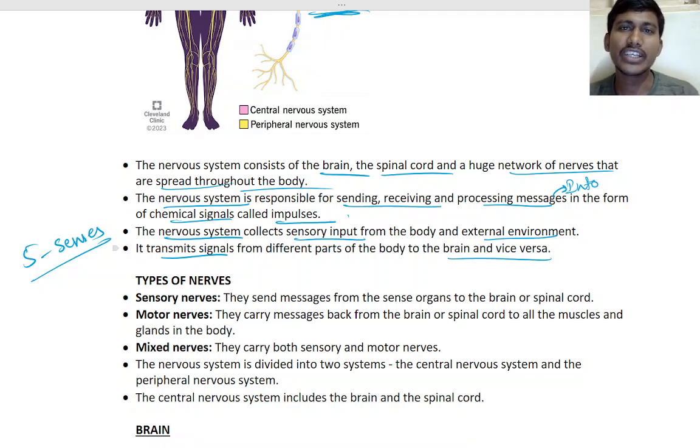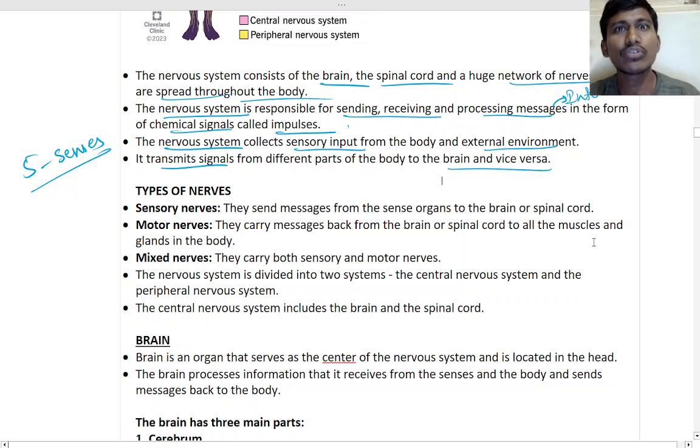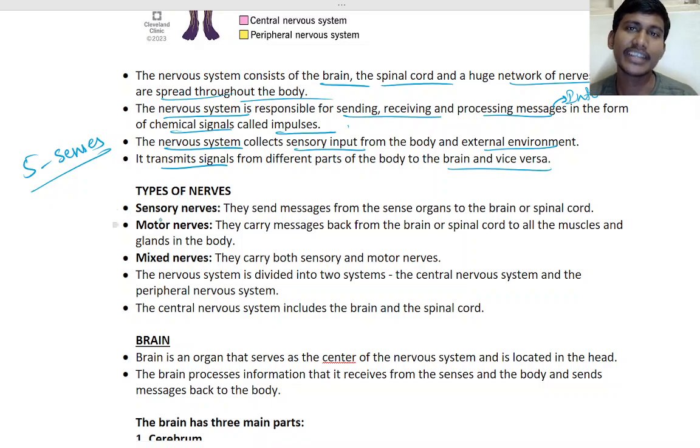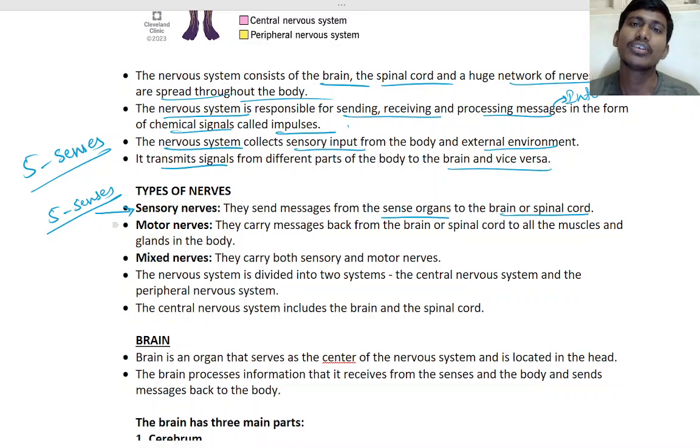If you feel cold, what will you do? You will say, yes, I should wear a sweater. You process the information of cold and protect yourself, right? So there are different nerves. Sensory nerves are connected to all five senses. They send the message from the sense organ to the brain or the spinal cord: feeling cold, feeling hot, nice taste, smell, good smell, bad smell, like that.